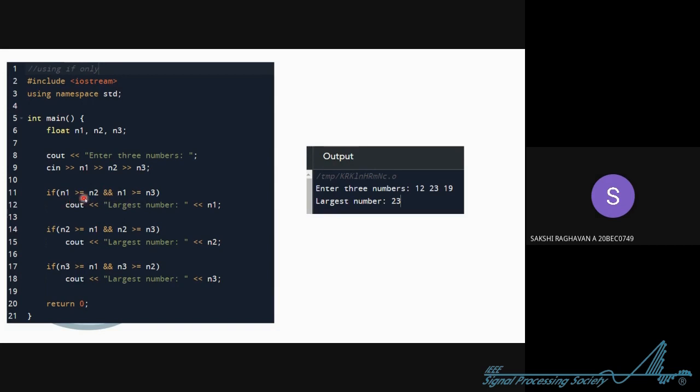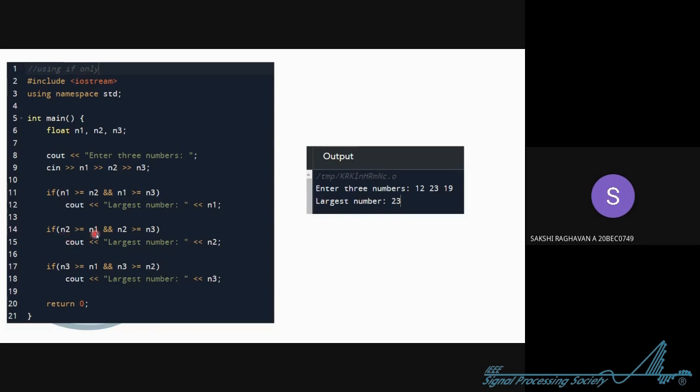So n1 should be greater than or equal to n2, and at the same time it should be greater than or equal to n3. You can just understand the logic and you will understand what is happening. So if A is greater than B, as well as greater than C, then the largest number would be A. So we'll print the largest number is A, that is n1. Now similarly, we'll do that for B. Suppose this statement is not true, so we now know A is not the largest number.